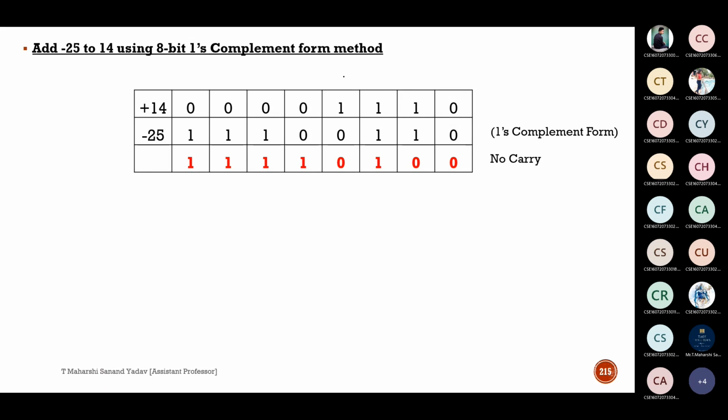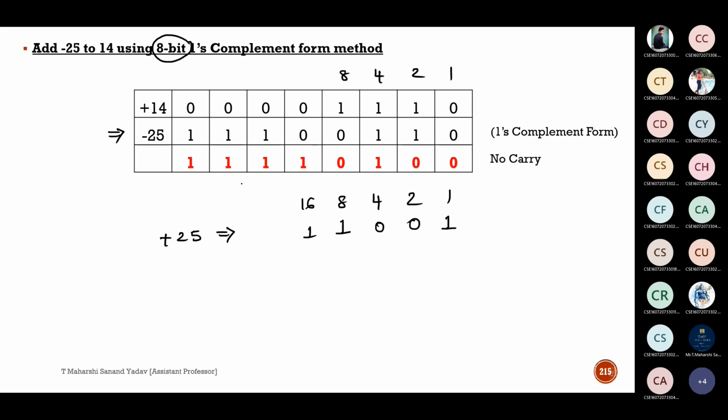Equivalent of 14: the positional weights are 8, 4, 2, 1. So 8 plus 4 is 12, 12 plus 2 is 14. This is the equivalent of 14, but here we are writing it in terms of 8 bits. Next, what is the 1's complement of minus 25? First take plus 25. In terms of positional weights, 16 plus 8 is 24, plus 1 is 25.